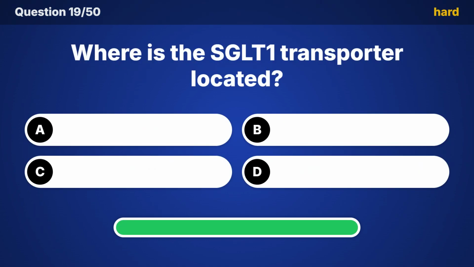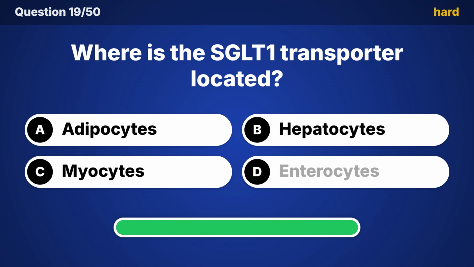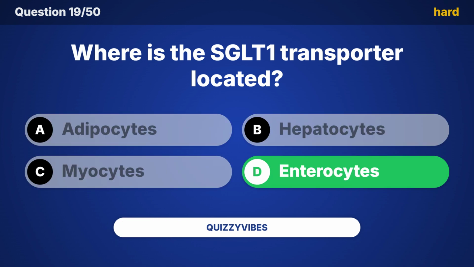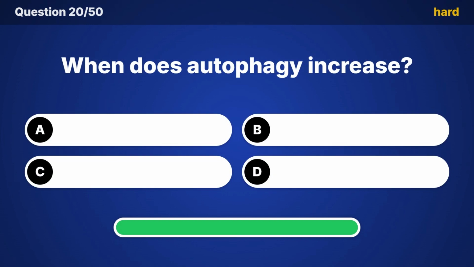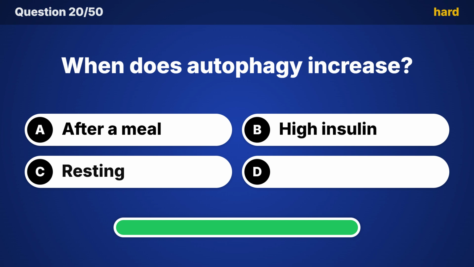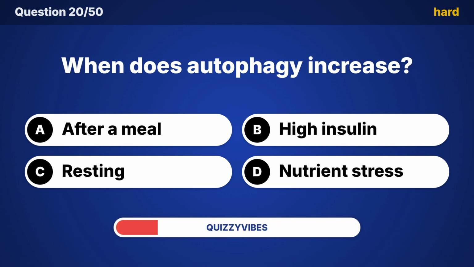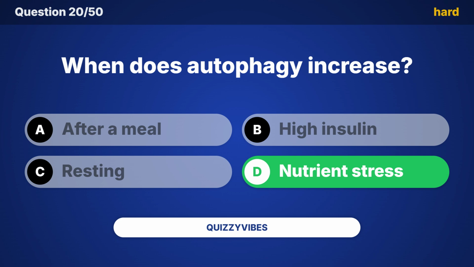Where is the SGLT1 transporter located? Time's up, it's enterocytes. When does autophagy increase? Did you guess it? The answer is nutrient stress.